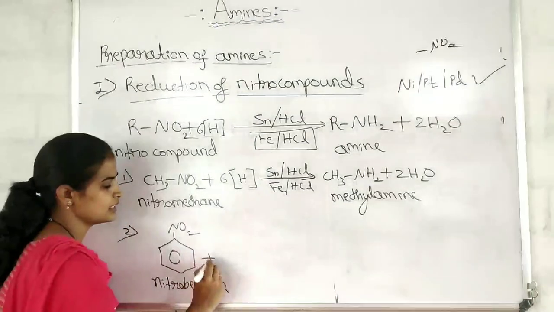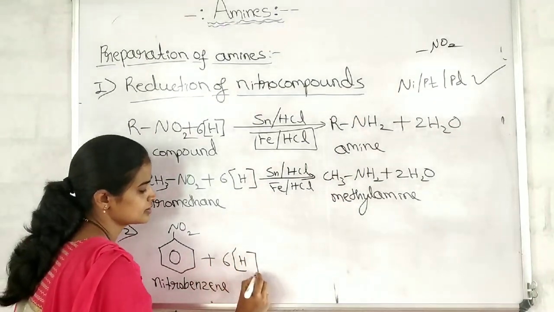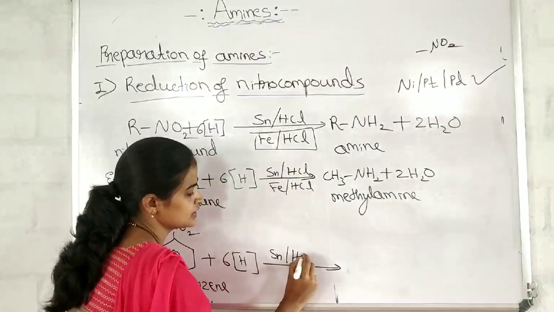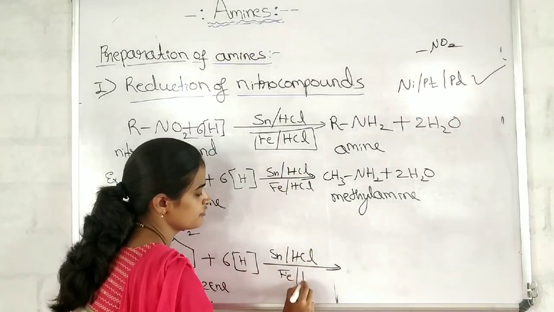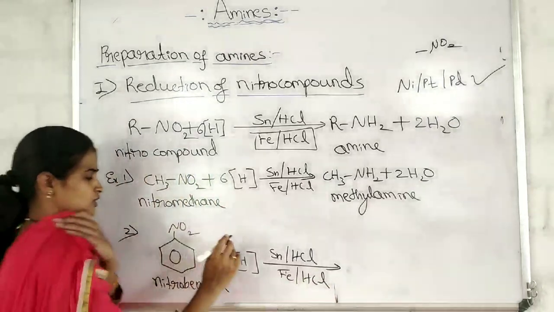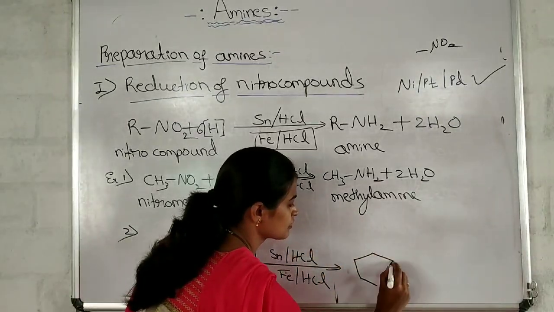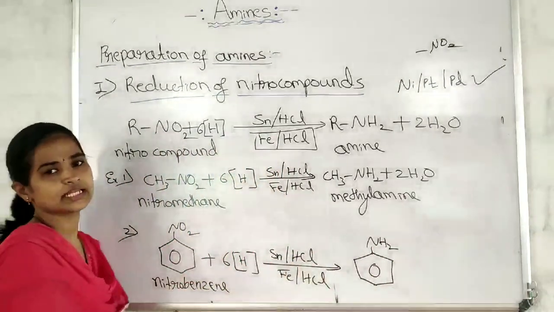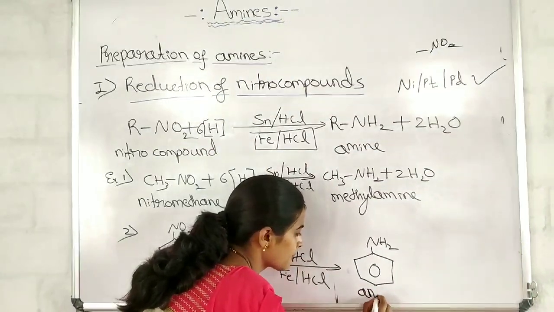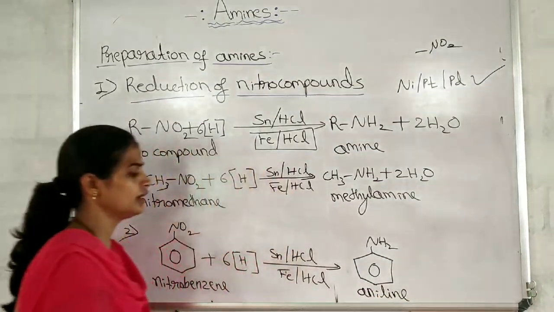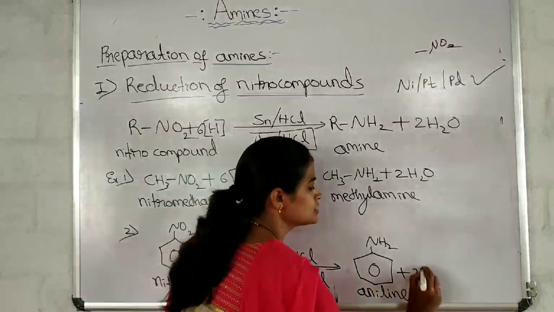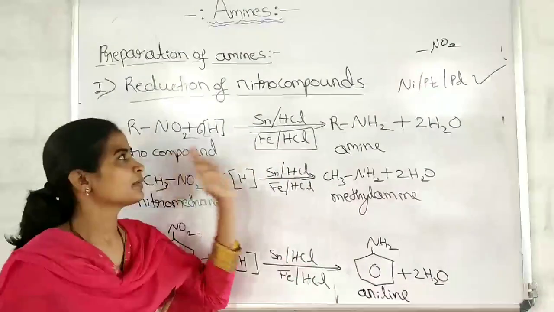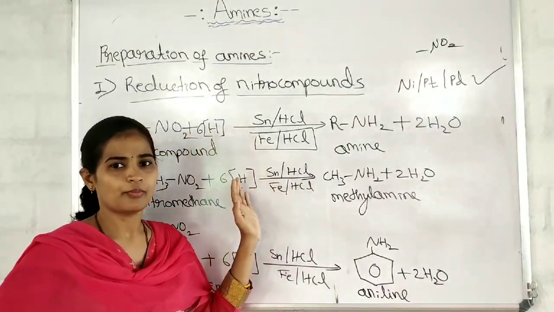Okay, nitrobenzene. 6 hydrogens. Nitrobenzene reacts with the mixture of Sn/HCl or Fe/HCl to give what? Remove this oxygen. Okay, NH2. As you all know, what is the name of this? Aniline, or benzenamine, plus 2H2O. This is the first method for the preparation of the amines by using nitro compounds.